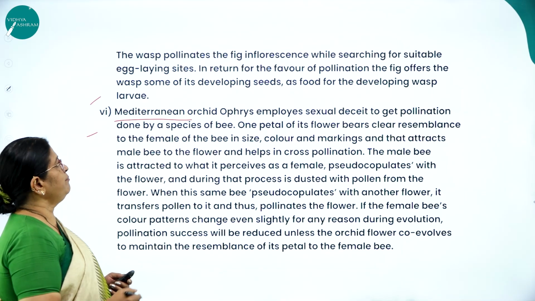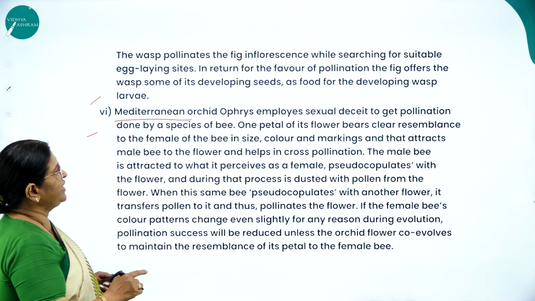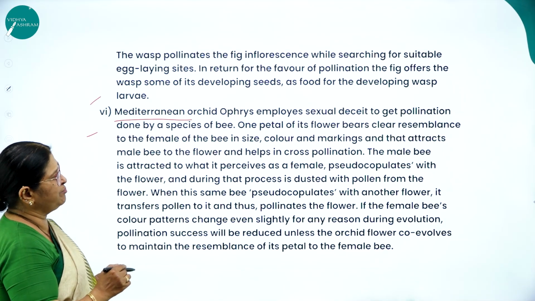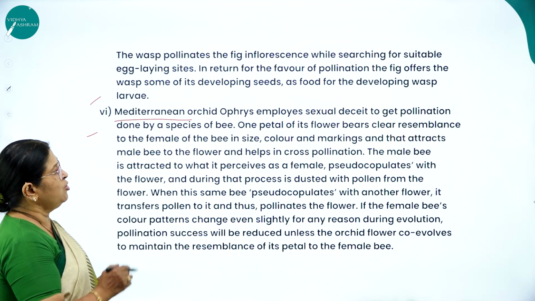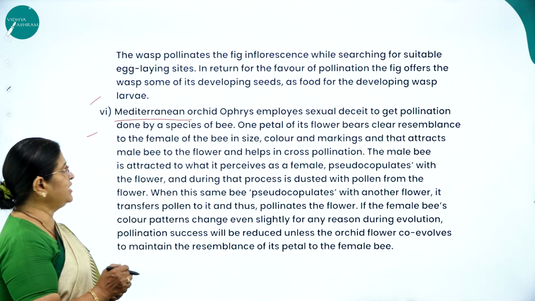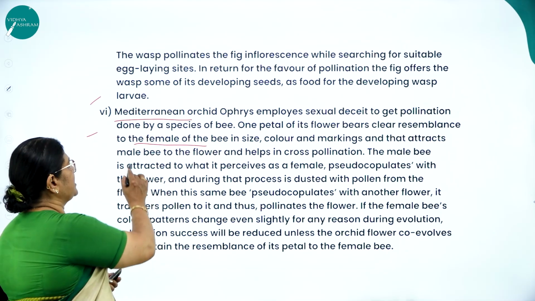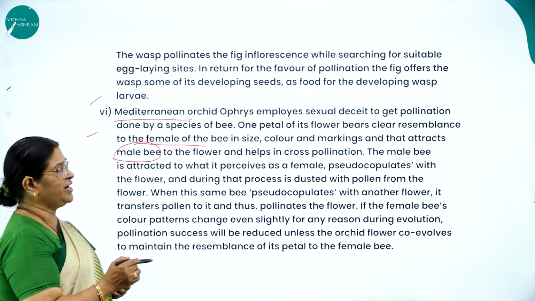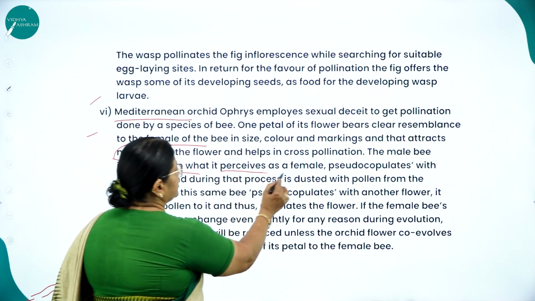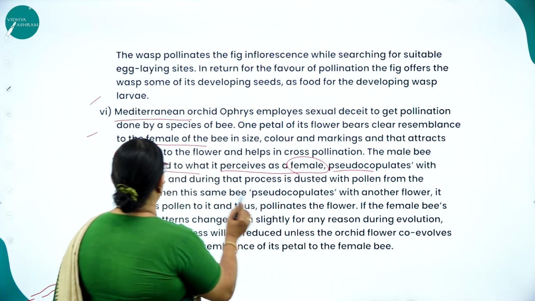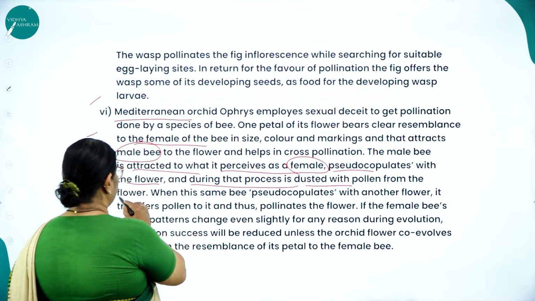Next is the Mediterranean orchid, which is a good example for sexual deceit. Mediterranean orchid Ophrys employs sexual deceit to get pollination done by a species of bee. One petal of its flower bears clear resemblance to the female bee in size, color and markings, and that attracts the male bee to the flower and helps in cross-pollination. The male bee is attracted to what it perceives as a female, pseudocopulates with the flower, and during that process is dusted with pollen from the flower.